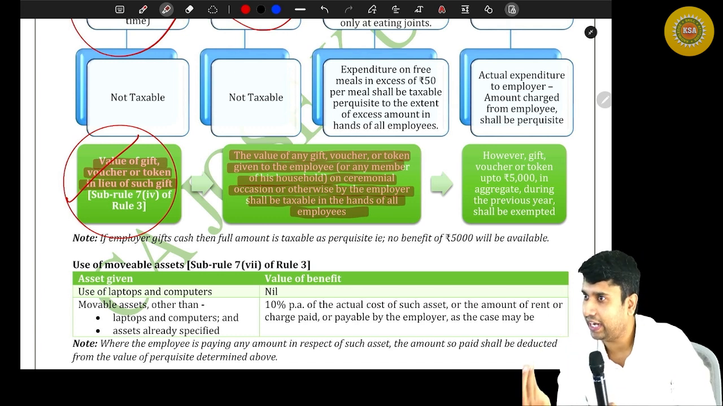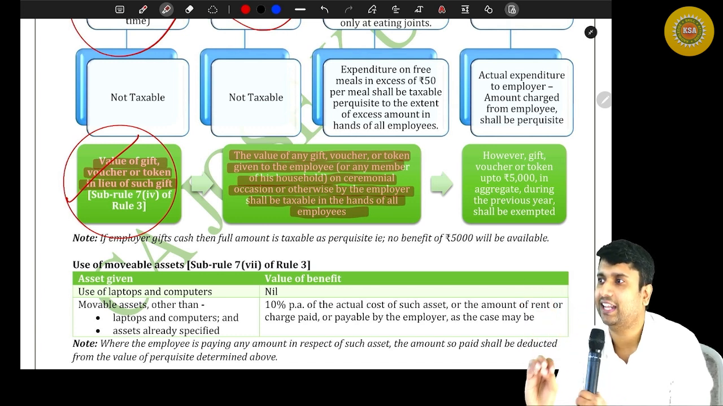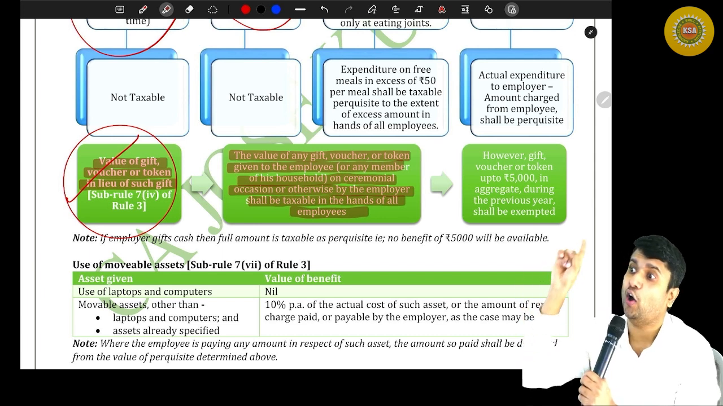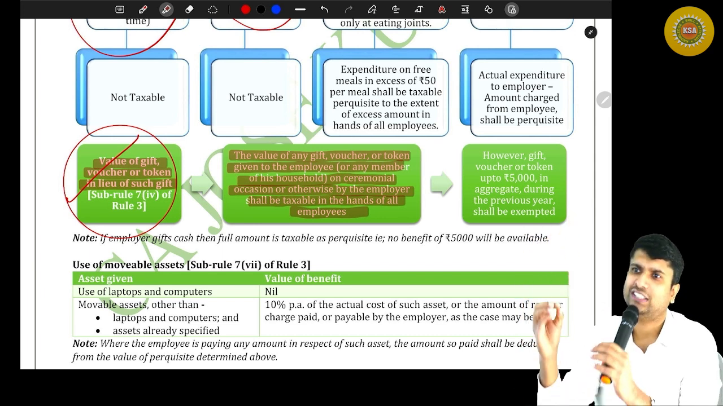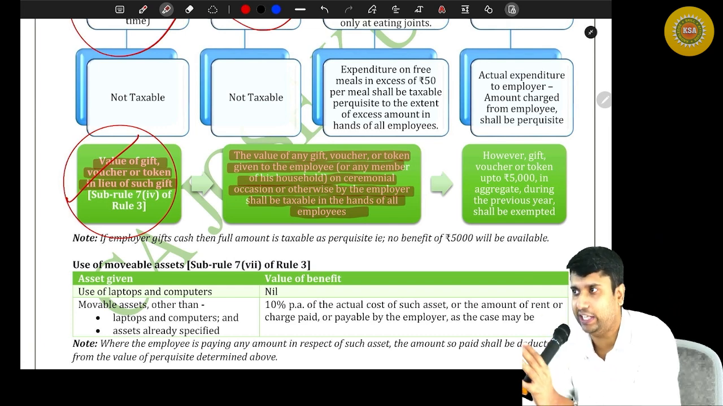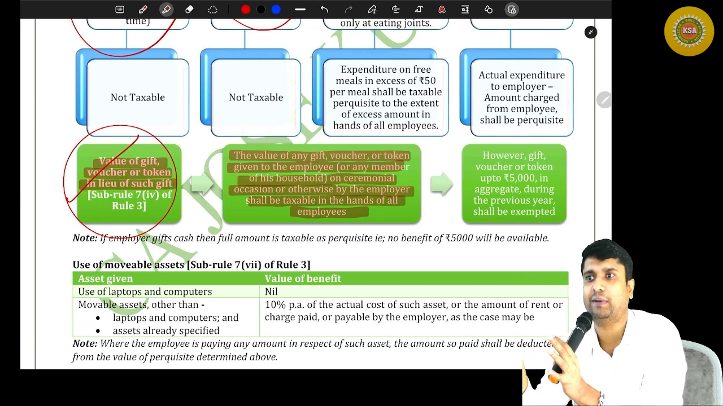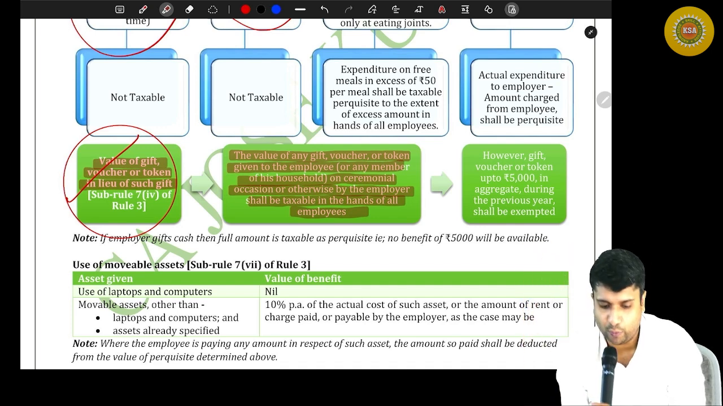Employer attended and gave a gift to the son. That gift shall be fully taxable in the hands of the employee as a perquisite. Or simply, one fine day, the employer visited the employee's house and gave a gift. That gift also shall be taxable in the hands of the employee according to this perquisite valuation. That's what we have said.